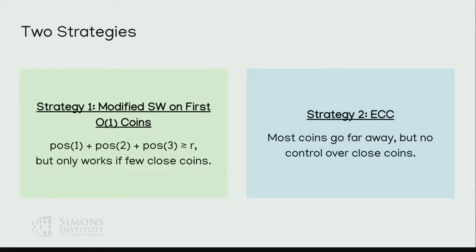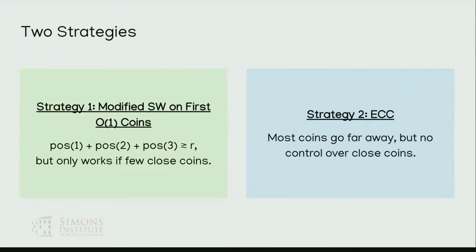Okay, so now we have two strategies. Strategy one is this modified Spencer-Winkler protocol on the first O(1) coins. And we have this magic equation that we wanted, so that's good. But it only works if large coins are separated out far enough away, so there are only very few close coins. Strategy two, error correcting codes, will allow us to get to a condition where strategy one will work.